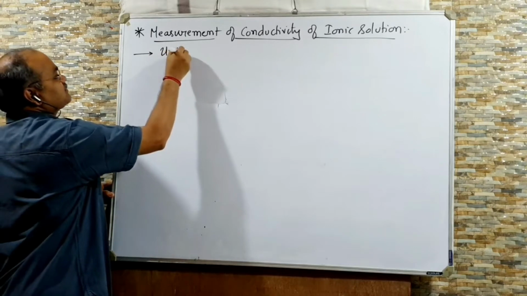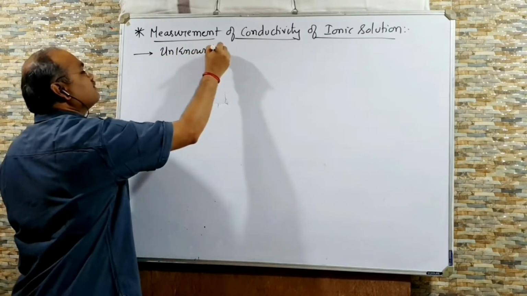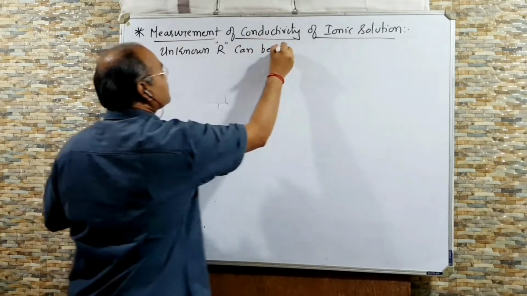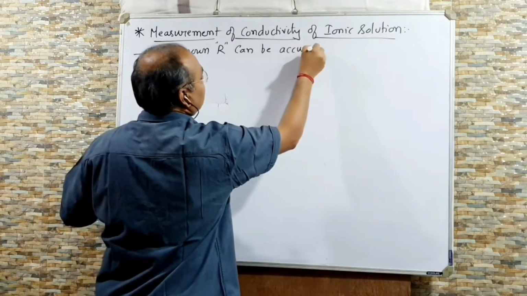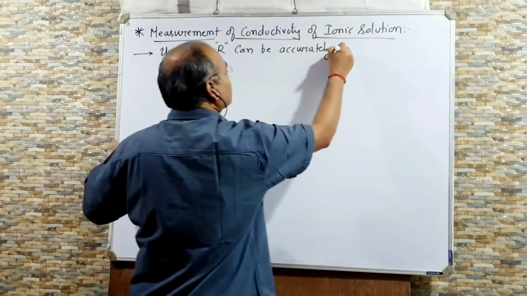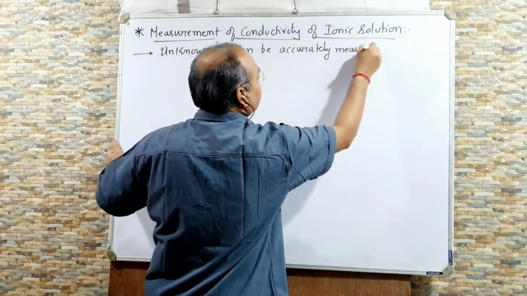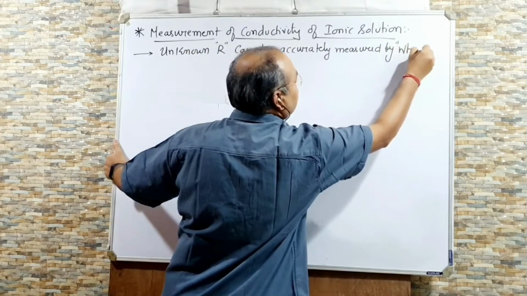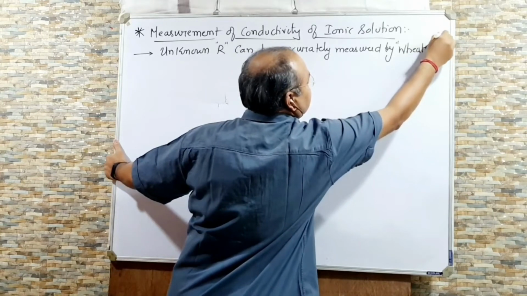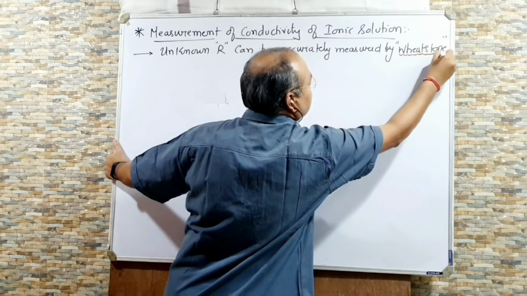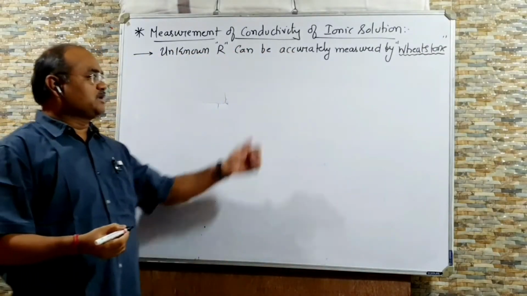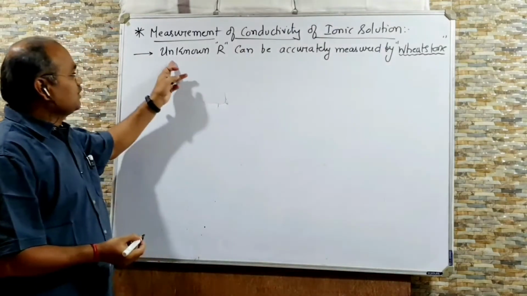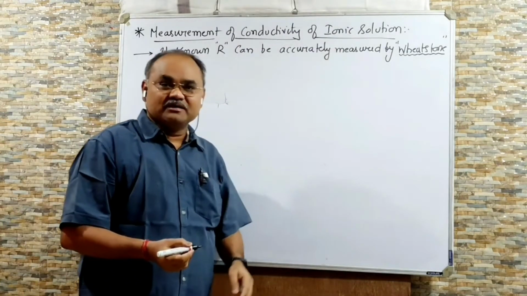Unknown resistance can be accurately measured by Wheatstone bridge. Yesterday when we discussed the resistance, I told you there is one instrument to measure the resistance, and that is Wheatstone bridge. So unknown resistance can be accurately measured by Wheatstone bridge.